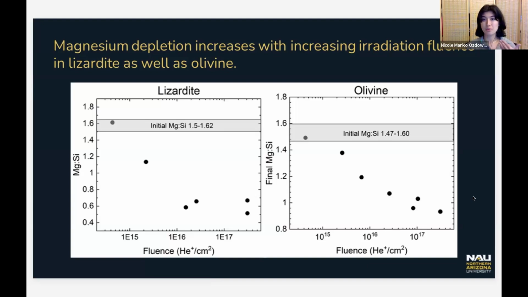We obviously haven't worked through every single serpentine mineral, and we don't know if other phyllosilicates besides serpentines behave in the exact same way when it comes to being irradiated with charged ions or solar wind irradiation, but it is likely that if return samples that do contain these minerals are soaked in water or come into contact with water, that there will be some surface alteration that would change their composition from what it would be in situ.